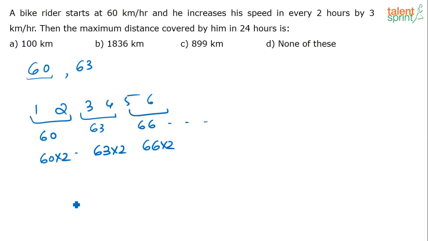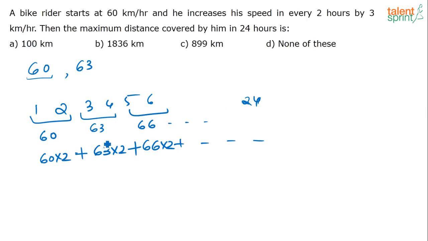Now in the question what are they asking? What is the distance that he covers in 24 hours? Correct? So they are asking you the sum of these distances that he covers. Okay? Hope till this it is clear. Every 2 hours he is traveling with different speeds and the speed is increasing by 3 kilometers per hour. So in the first 2 hours the distance he covers is 60 into 2. Next 2 hours the distance he covers is 63 into 2, speed into time. Right? They are asking you the sum of all these till 24 hours.